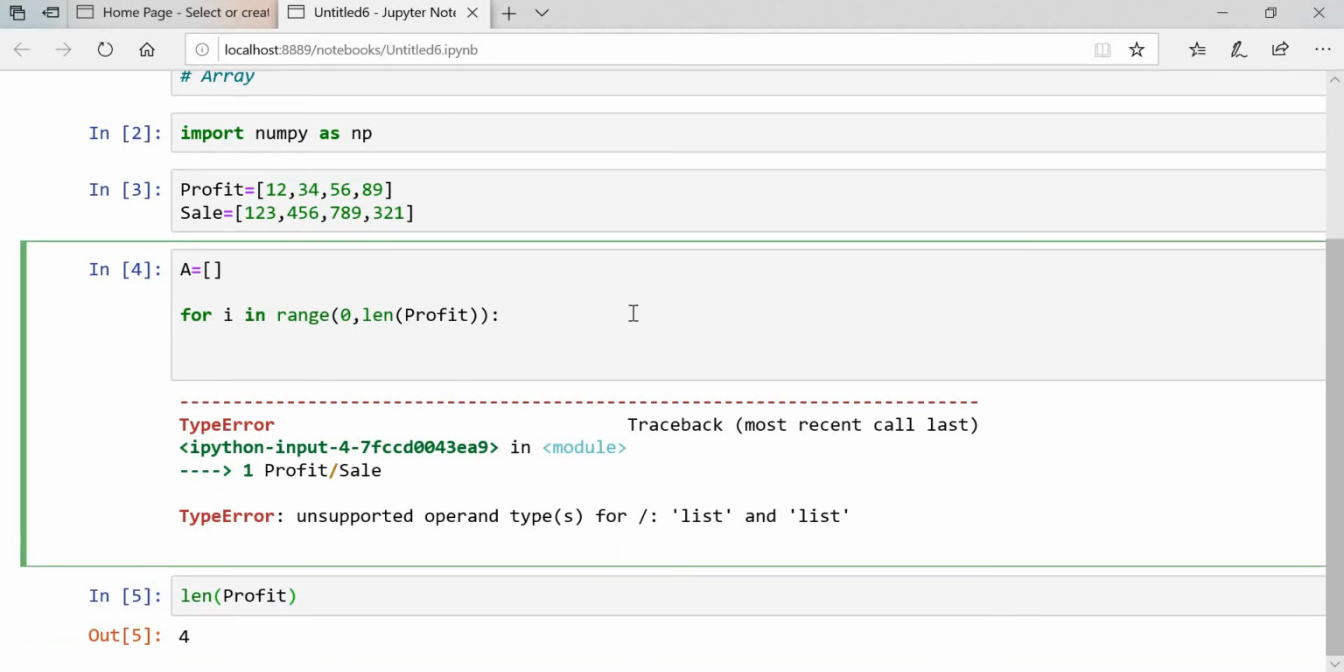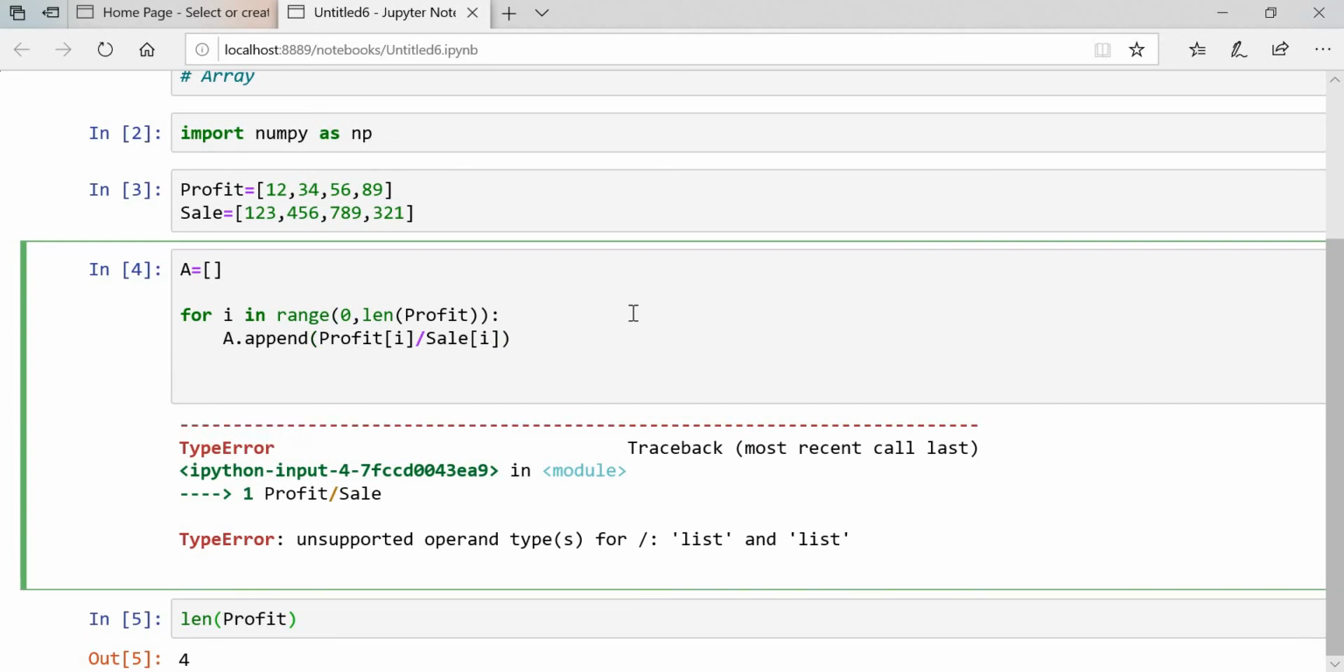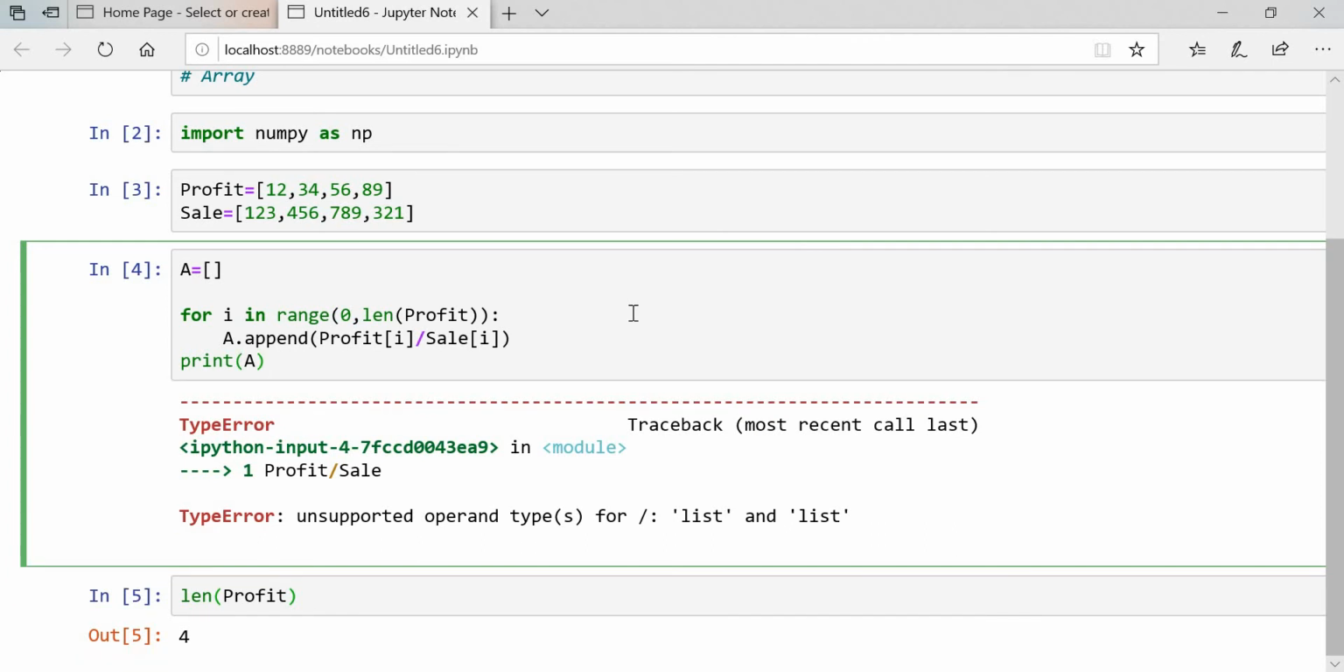Now after that you have to append to your list. What do you have to append? That is profit of i divided by sales of i. I will explain this code, guys. Then simply you have to print a. I will execute this one.